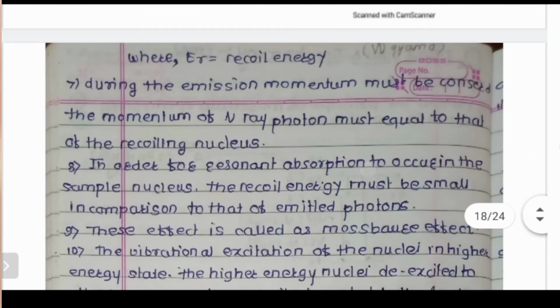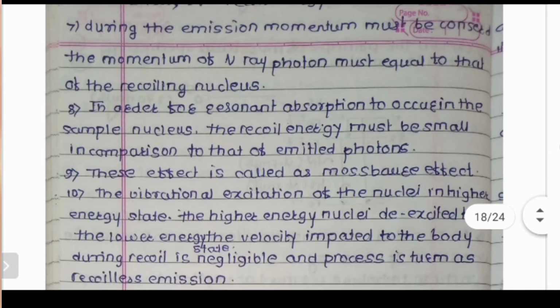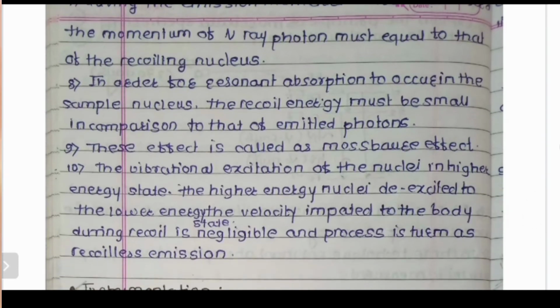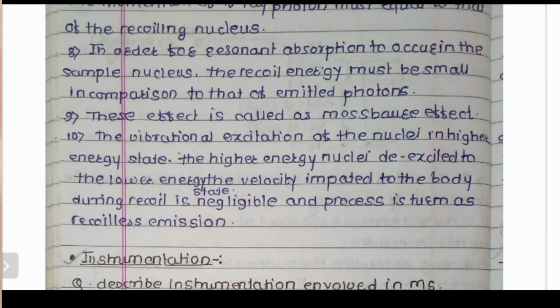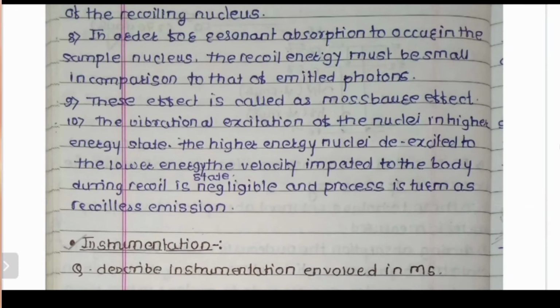The energy or the linear momentum during this whole process should remain constant. So for conservation of linear momentum, it must be conserved for the gamma ray photon, and it must equal the recoiling velocity of the nucleus. So in order for resonant absorption to occur in the sample nucleus, the recoil energy must be small in comparison to that of the emitted photon. All of this effect is called the Mössbauer effect.